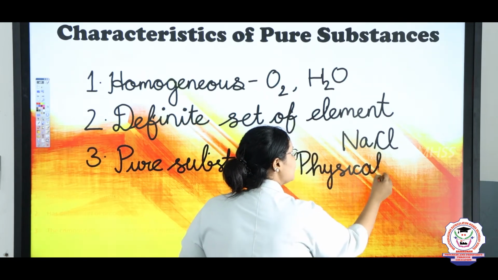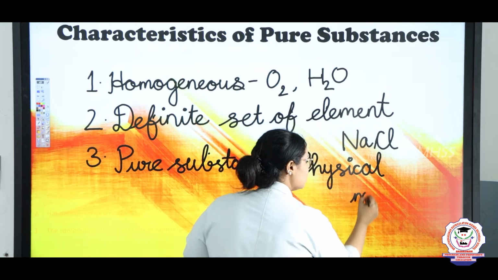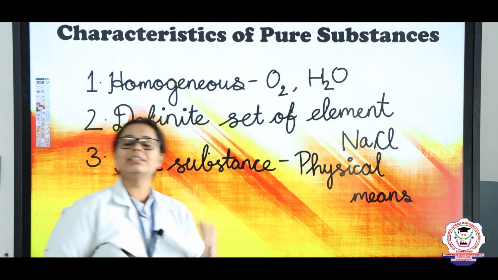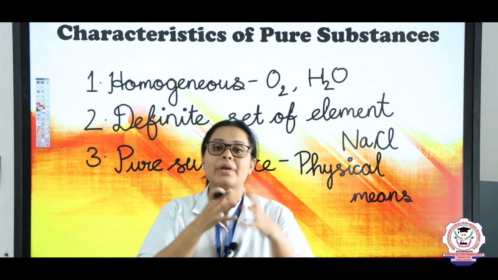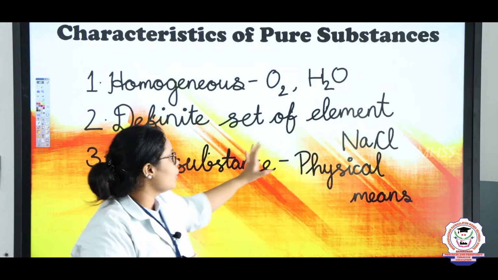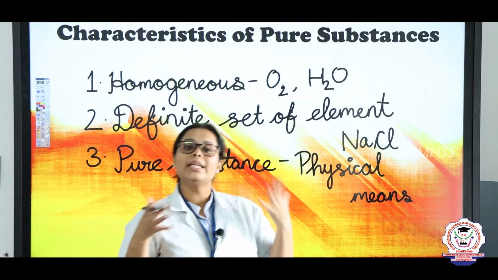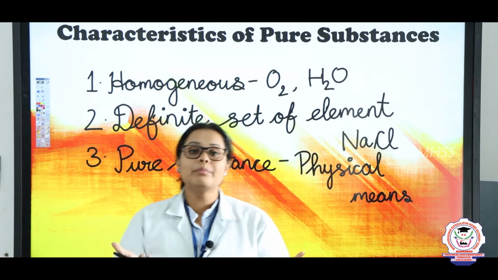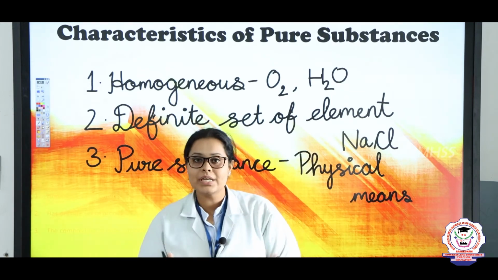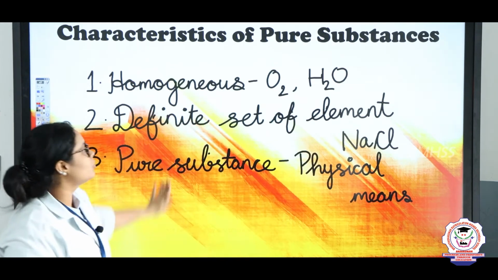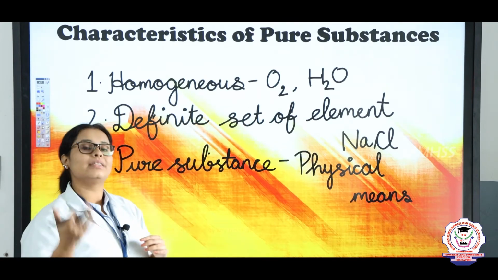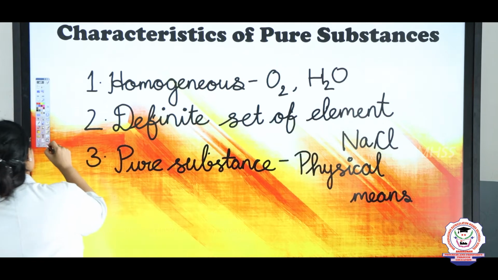Children, now tell me what is physical means? Yeah, you're right. Physical means when you can easily break the elements. For example, NaCl, if you are trying to break Na and Cl, that means it's a pure substance, right children? So these are the 3 properties which show the characteristics of pure substances.